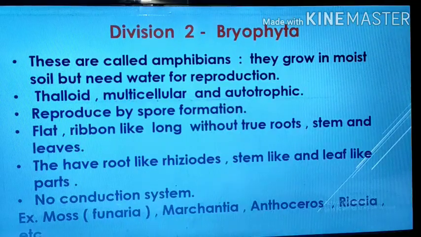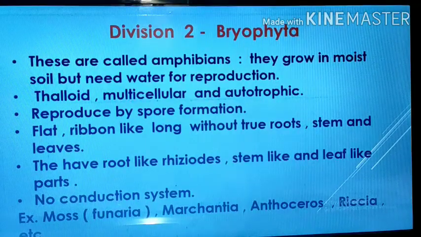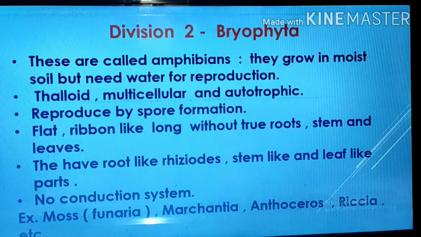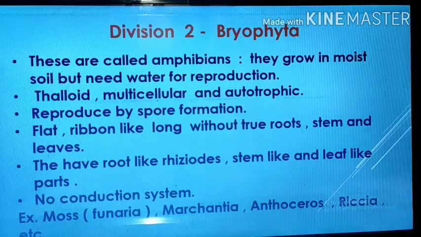They do not have a conducting system. No conducting system is there. We know that the plants are very small, so no need to carry water and minerals. So no conducting system is there. Examples are different mosses, that is Funaria, Marchantia, Anthoceros, Riccia. These are the different examples included under the division bryophyta.